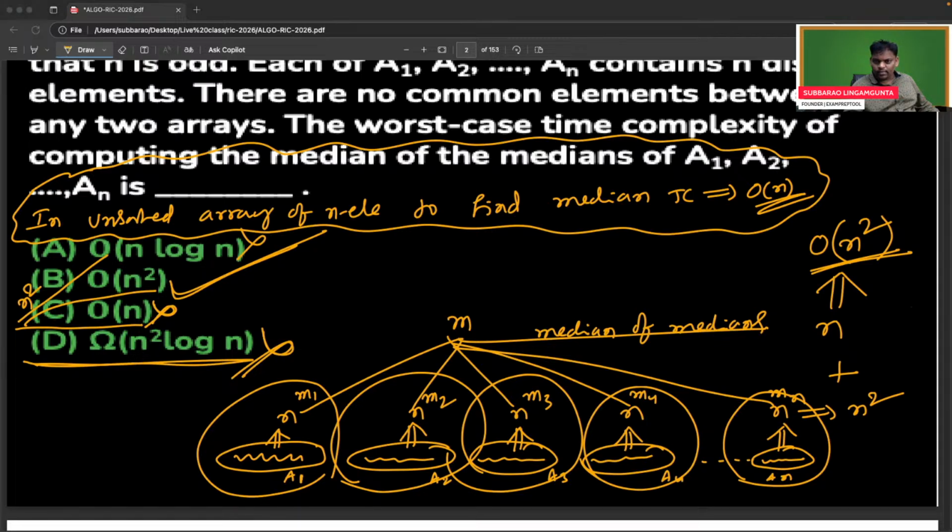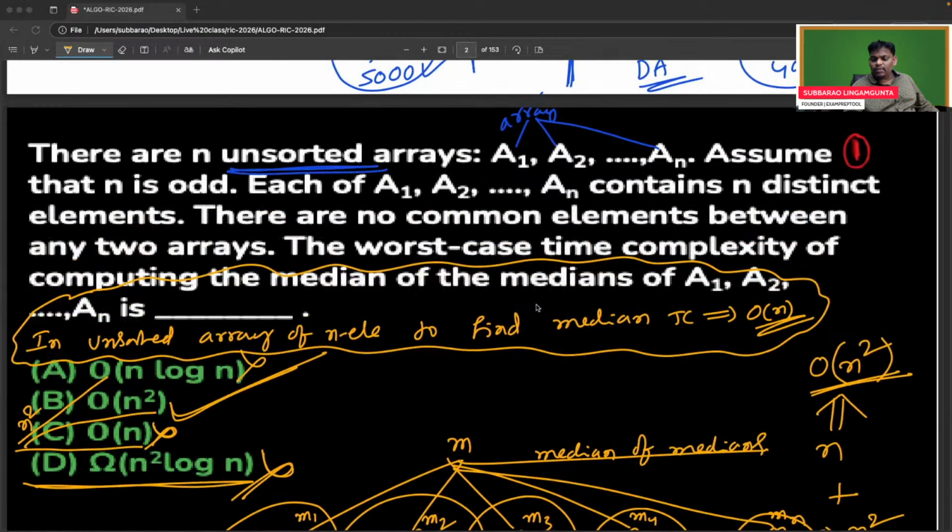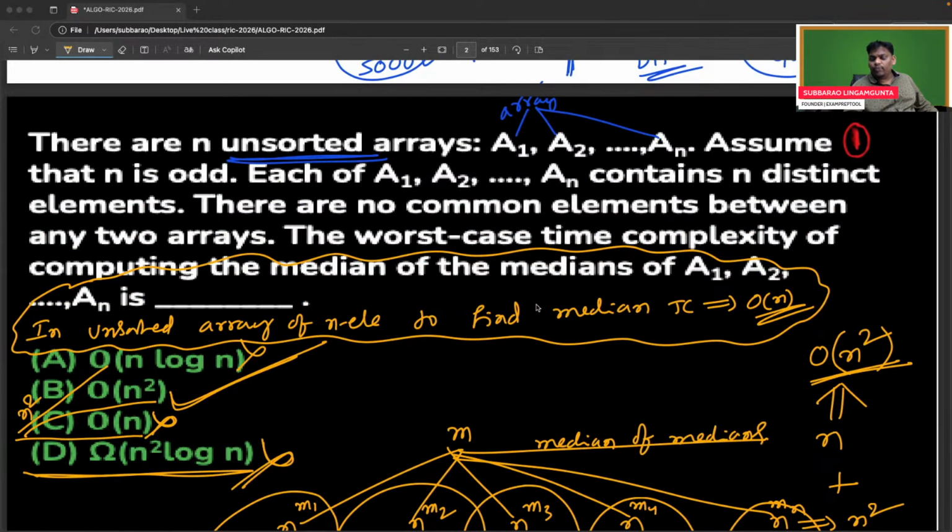Now let's move to the next problem. It is a very, very important one. In an unsorted array of n elements, to find out the median, what is the time complexity? In a sorted array, it is order of 1, because it is the middle element. In an unsorted array, the median takes order of n time, using the median of 5 algorithm.